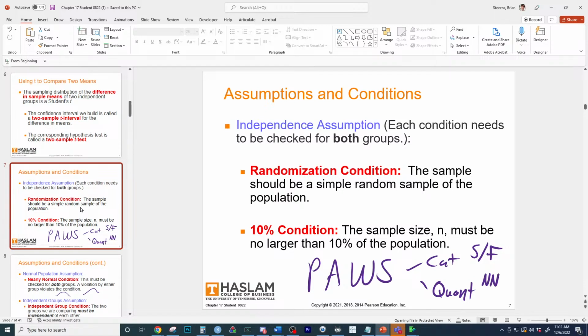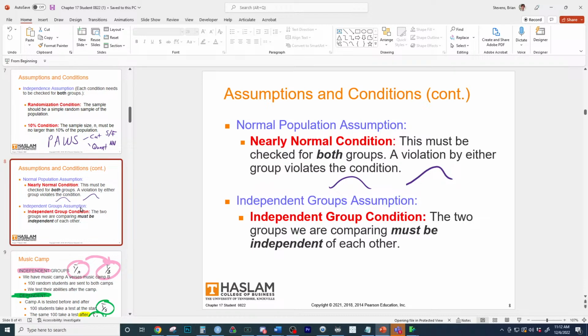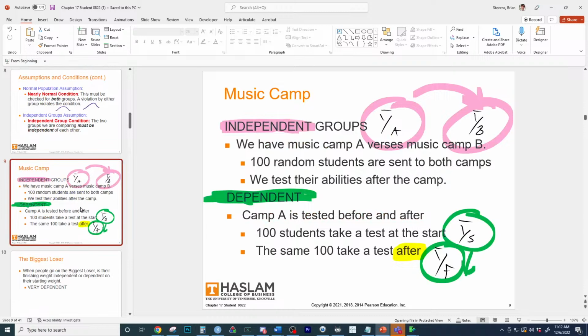They don't mention that, but it's safe to assume that a couple of 35 students are less than 10% of all students. Then you have to pause and ask yourself if it's categorical or quantitative. Since we're looking at a score on a test, that's quantitative, which means we go with the nearly normal condition, and both groups have to be nearly normal. The independent groups condition, which we went into in more detail yesterday, is the fourth and final condition. We want the groups to be independent of each other.